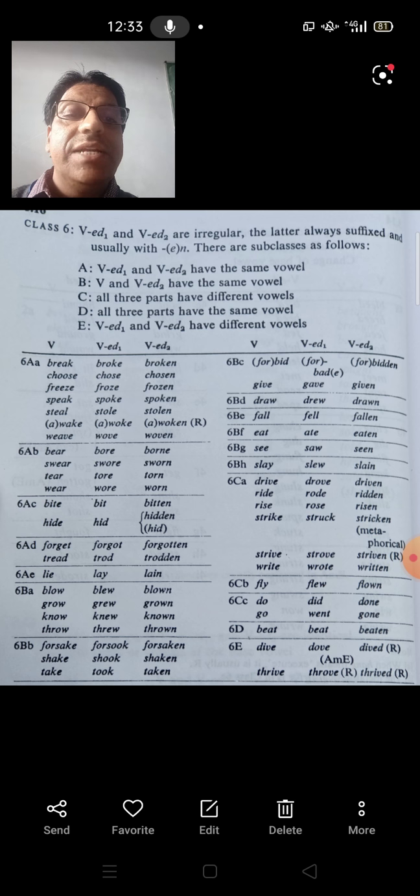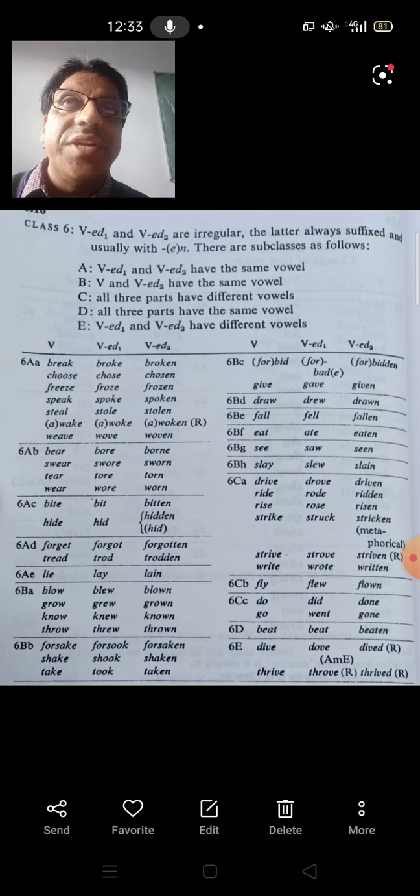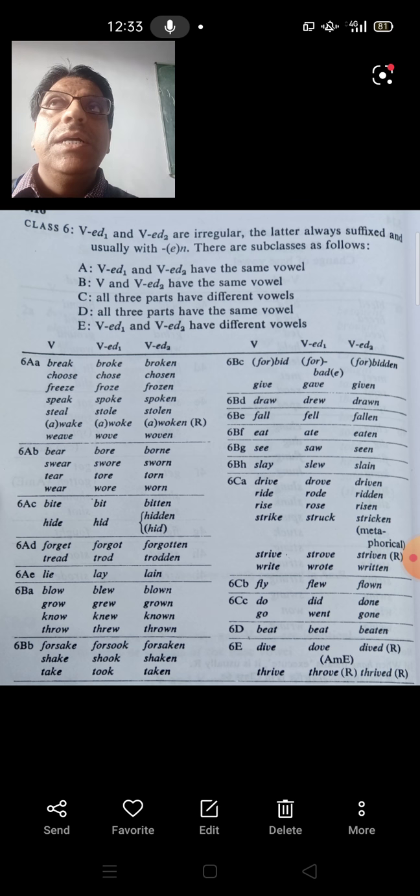The latter, that is the past participle, is always suffixed, and usually with en, as is the case in break, broke, broken. So in this case, there is the base vowel which changes. Now the base vowel changes according to 5 criteria, 5 characteristics.